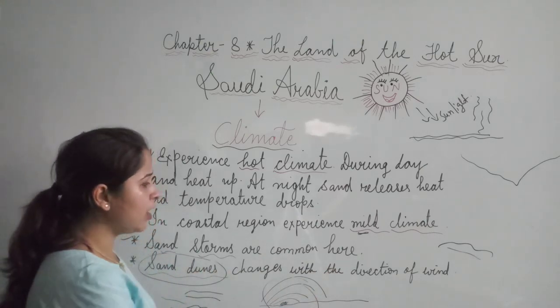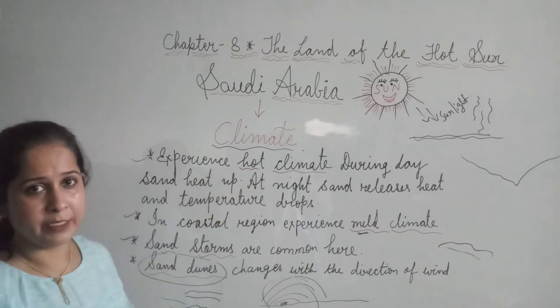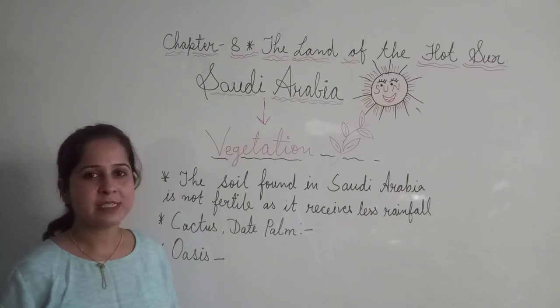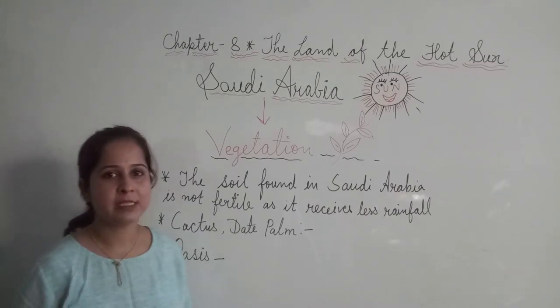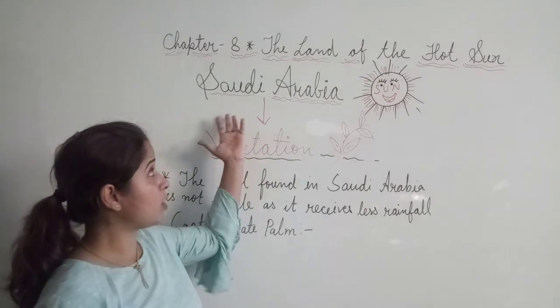Fine. So this is all about the sand dunes and all about the climate here. Now let's start about vegetation. It means, what kind of vegetation or greenery do we find in Saudi Arabia?